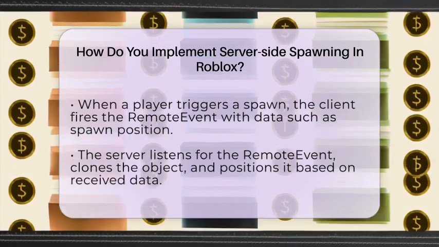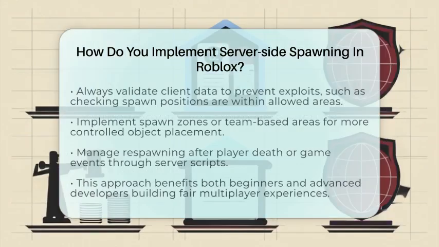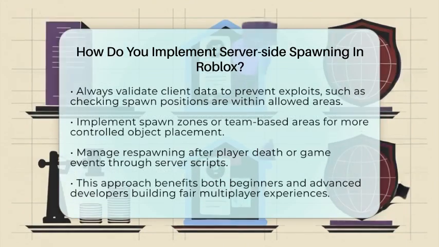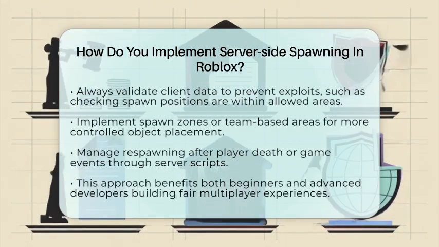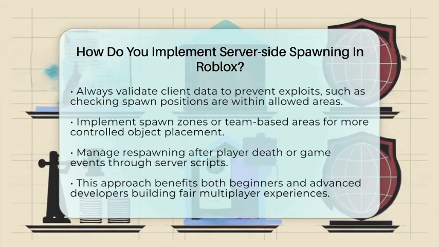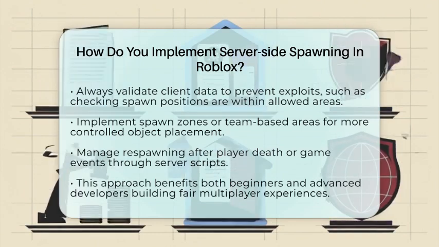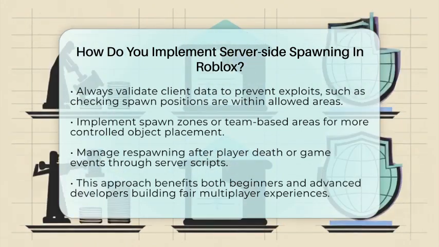To keep things secure, always check the data sent by clients. For example, verify that the spawn position is within allowed bounds to prevent exploits. You can also add features like spawn zones or team-based spawning areas to control where objects appear. Managing respawns after a player dies or other game events can be handled with server scripts, too.